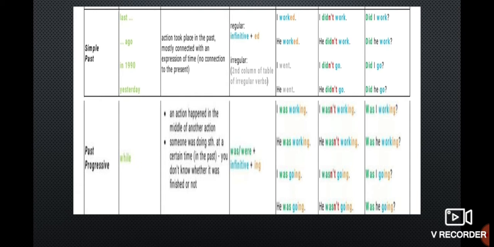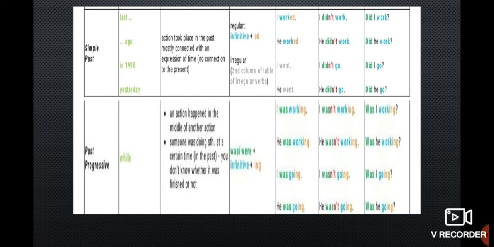Now let's switch on to past continuous. In past continuous, the words when and while are mostly used. Mostly the action happened in the middle of another action, or sometimes the action was going on in the past and continued for some time in the past. Here the structure is was or were plus V1-ing.